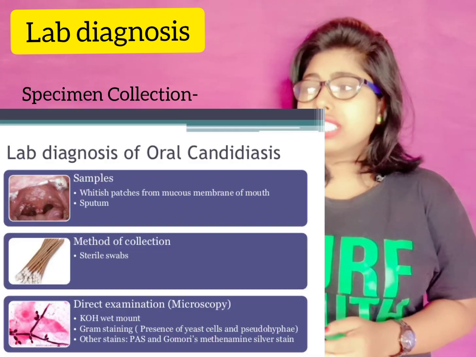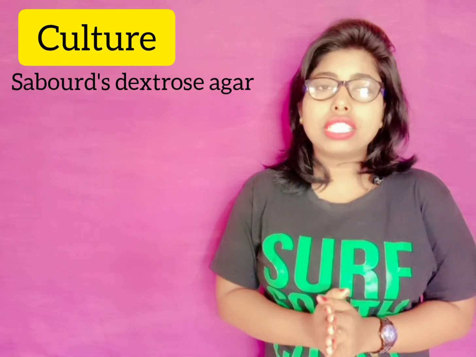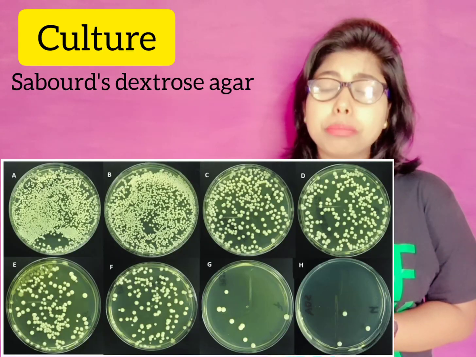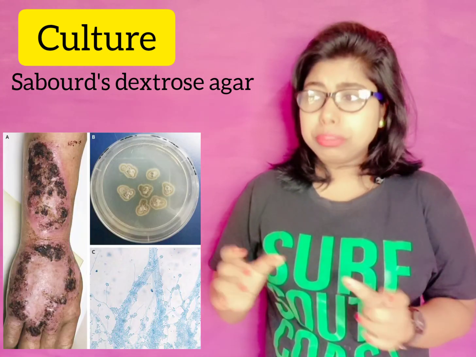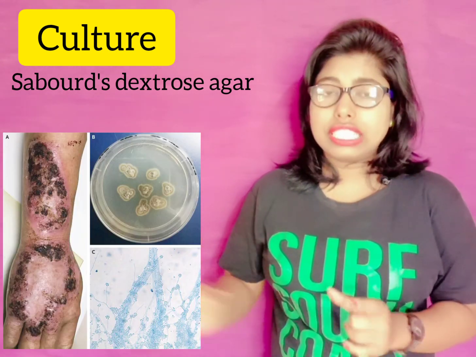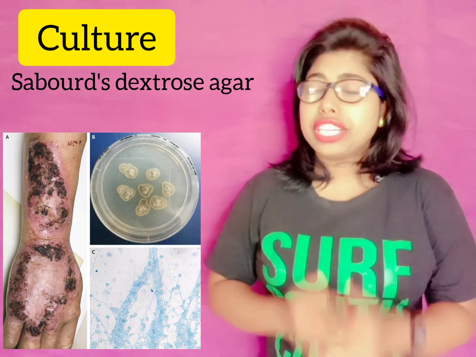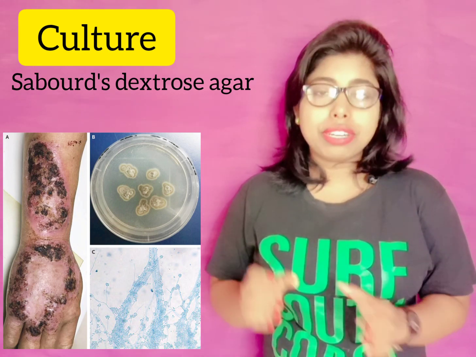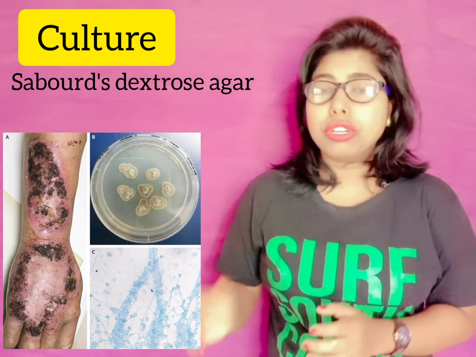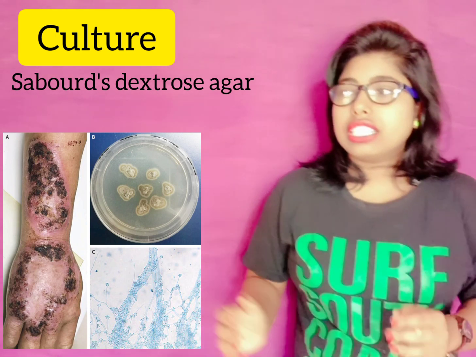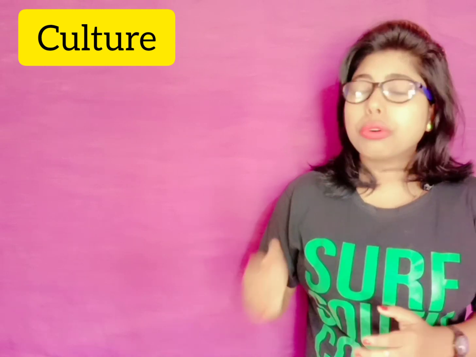Next we will see the culture on Sabouraud dextrose agar. This is the best culture medium for Candida albicans, and creamy colonies are seen here after 24 to 48 hours if we incubate at 25 to 37 degrees Celsius, right? And it also grows on blood agar.